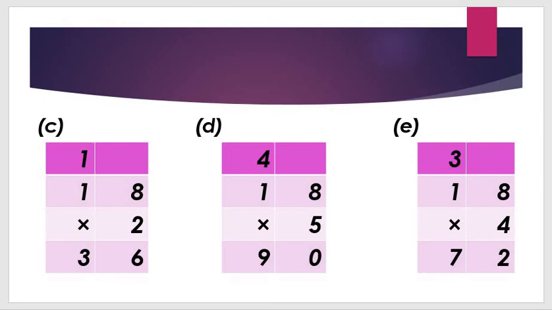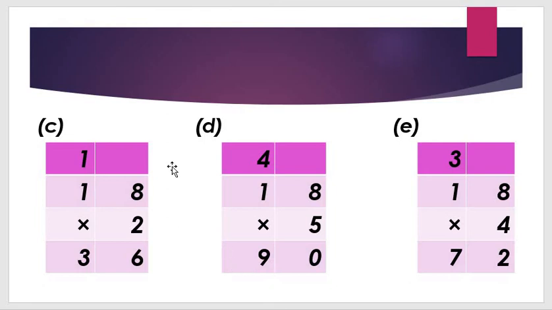And here, 18 twos, 18 fives and 18 fours. What have we learned today? Table number 18: 18 ones are 18, 18 twos are 36, 18 fours are 72. 18 fives, how many students? See on my screen.